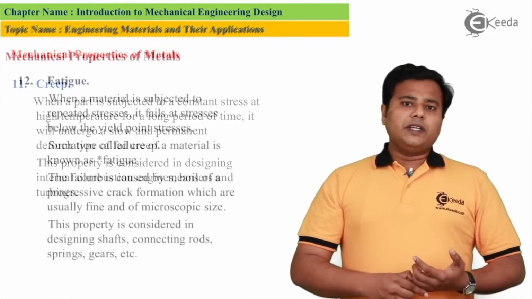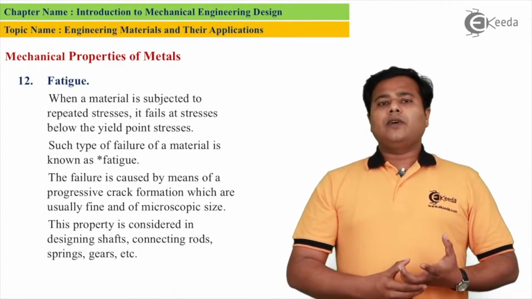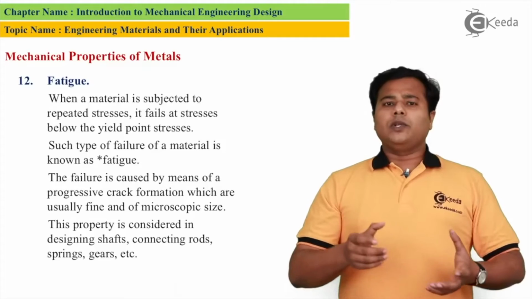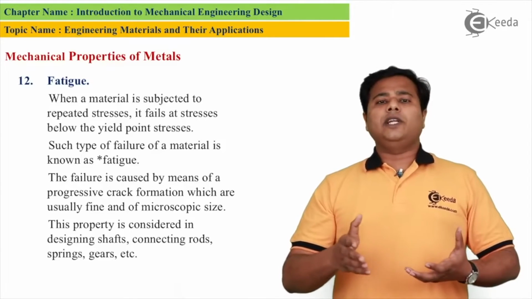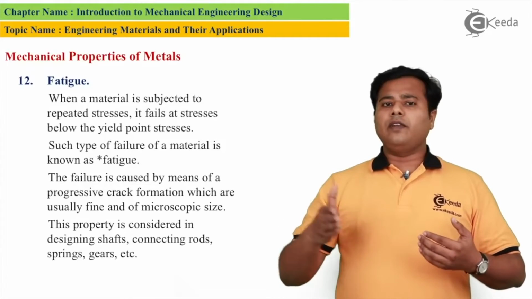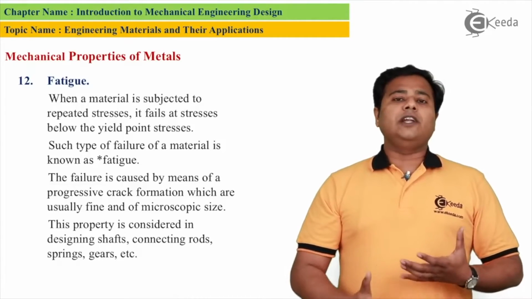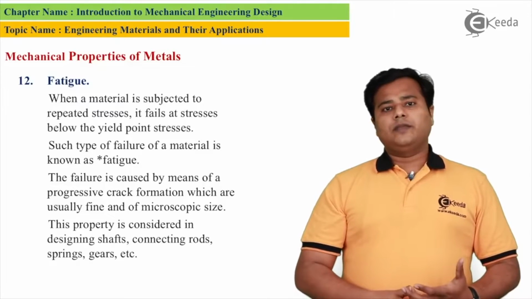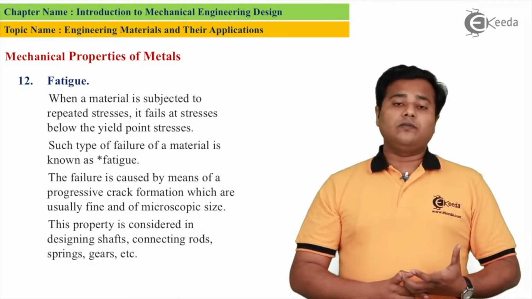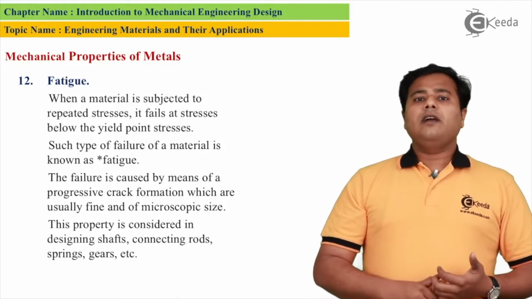The last property is fatigue. Now this is an unusual property. If there are cyclic loadings for n number of times, your material slowly gets into plastic deformation. Once it gets the plastic deformation, it can't recover. In that case, if your predicted value of its failure is after 10 years, it will fail after 8 years. This particular failure which happens before its endurance limit comes is called fatigue failure. So your material should be resistant to fatigue failure, and we will prefer the material which will resist the fatigue failure.